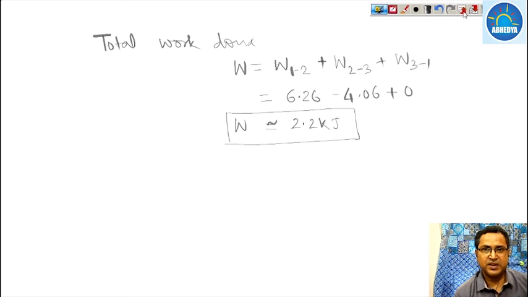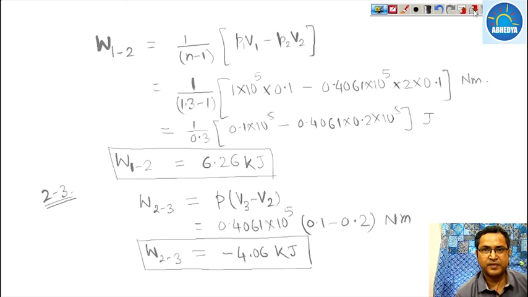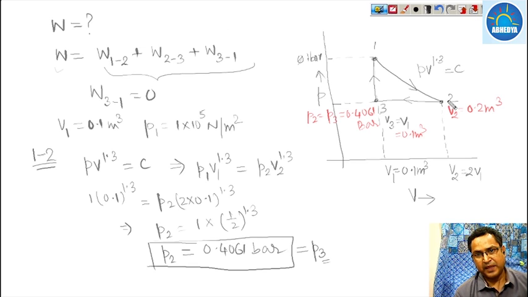Now see in the figure, the cyclic process is a clockwise process. This cyclic process is a clockwise process. Okay. So whenever the cyclic process is a clockwise process, the work done will always be positive. And when the cyclic process is an anti-clockwise process, then the work done will be negative.